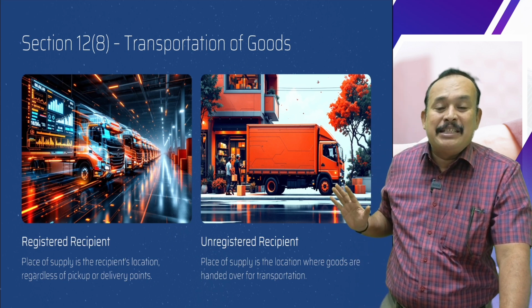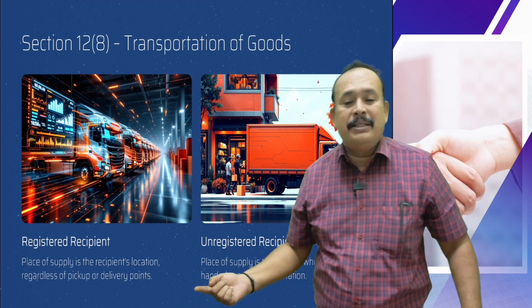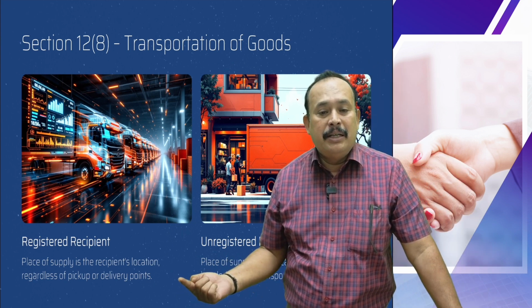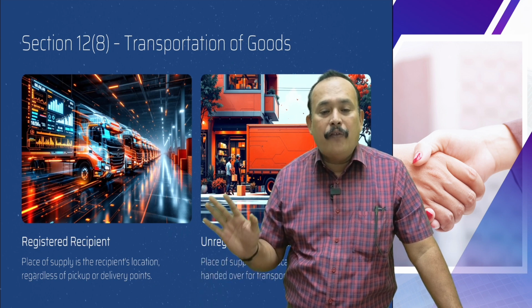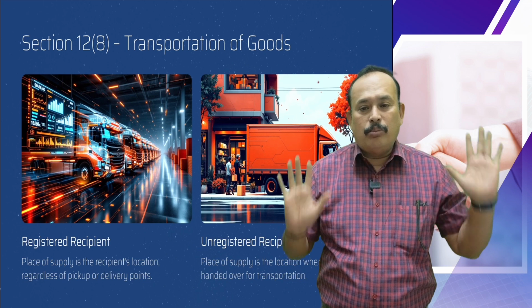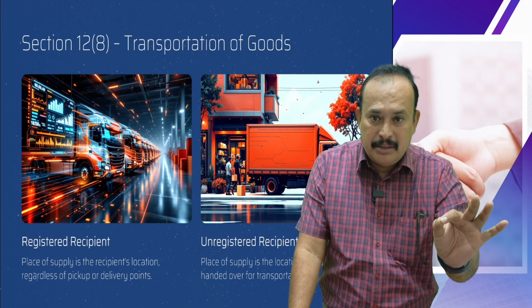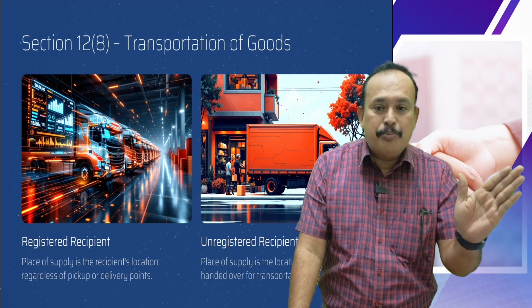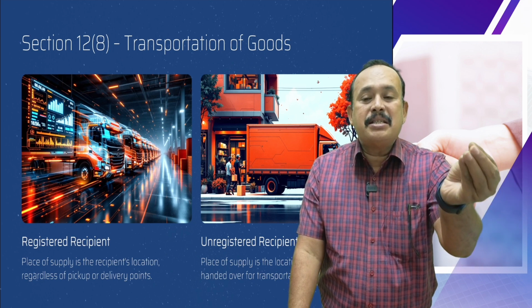Place of supply is equal to the location of the recipient, where the recipient is located. See here, the location is the location of the recipient, regardless of pickup or delivery points. If the recipient is a registered person, then the POS, place of supply, is equal to the location of the recipient.